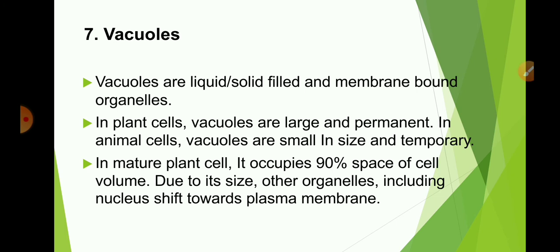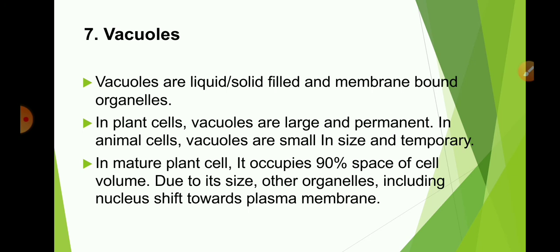Another one is vacuoles. Vacuoles are liquid or solid filled membrane bound sacs. In plant cells, vacuoles are large and prominent, and in animal cells, vacuoles are small in size and temporary. In mature plant cells, the central vacuole occupies 50 to 90% of cell volume. So, other cell organelles including the nucleus shift towards the plasma membrane.